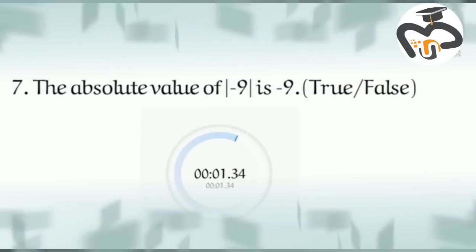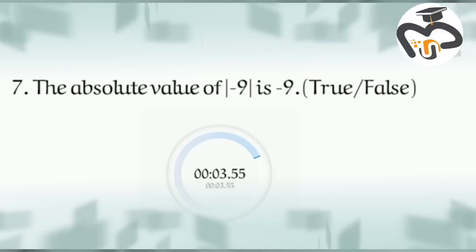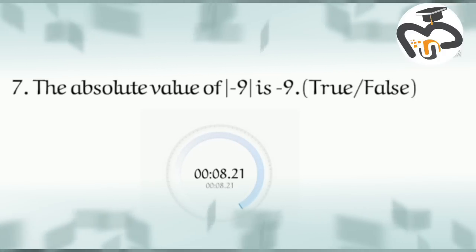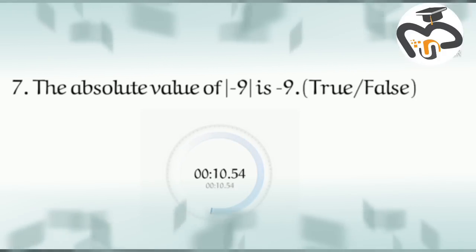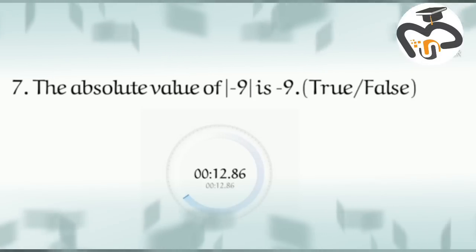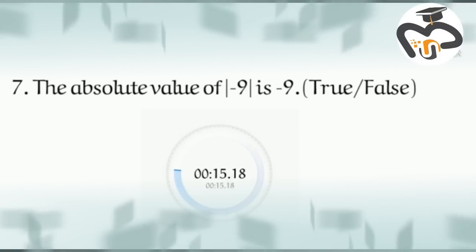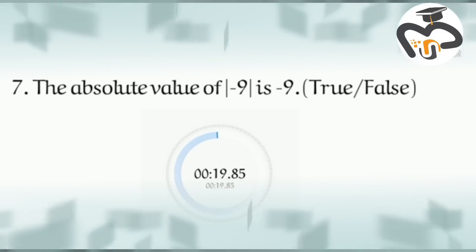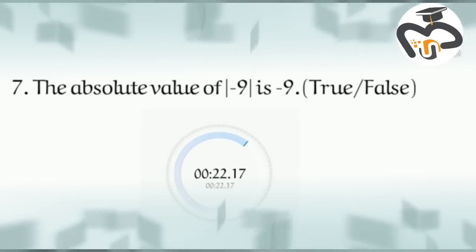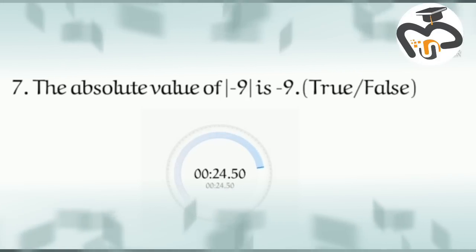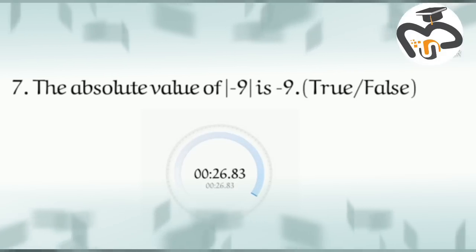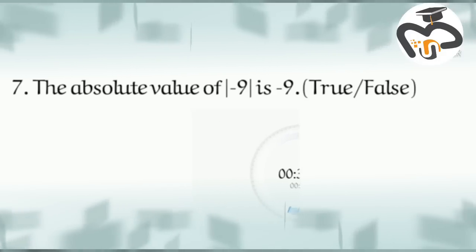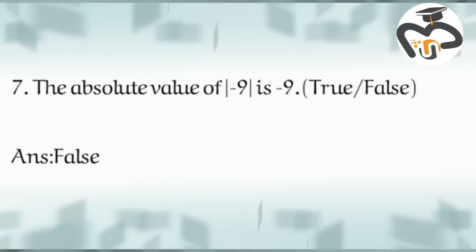7. The absolute value of negative 9 inside the bracket is negative 9. True or false? Answer false.